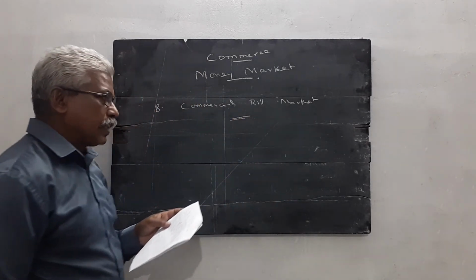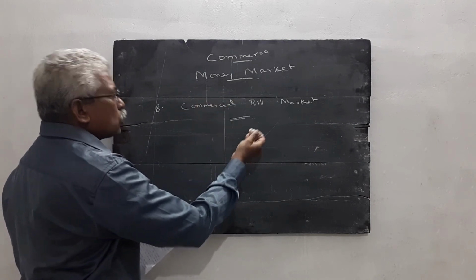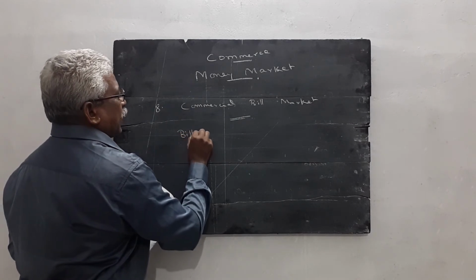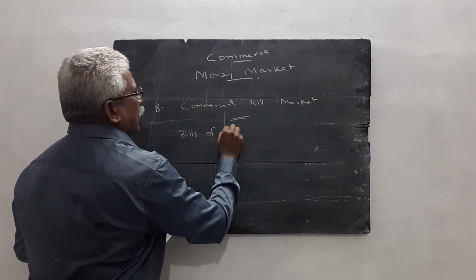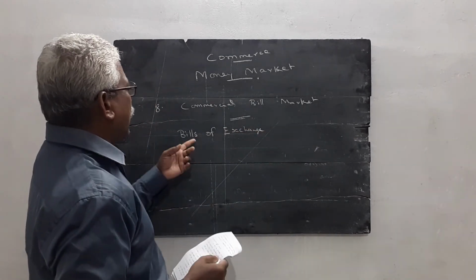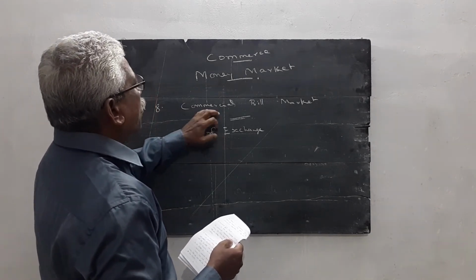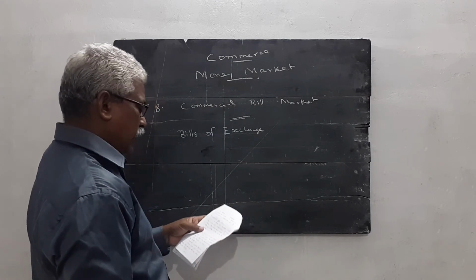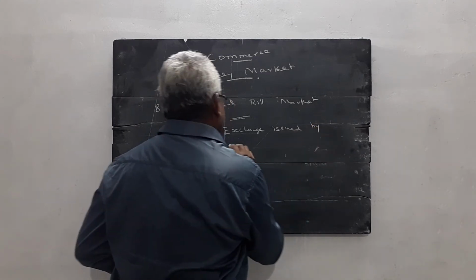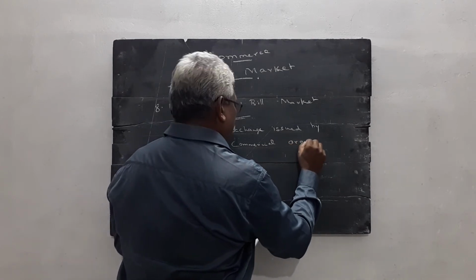The bills of exchange, the commercial bill market, is also one of the instruments used in the money market. In the commercial market, it is the bills of exchange. I think you studied the term bills of exchange in the first year. So last year we already studied the meaning of bills of exchange. So the commercial bill market is the bills of exchange issued by a commercial organization.